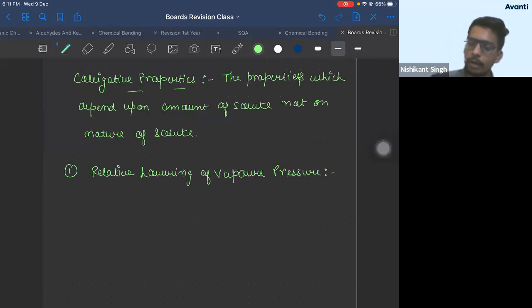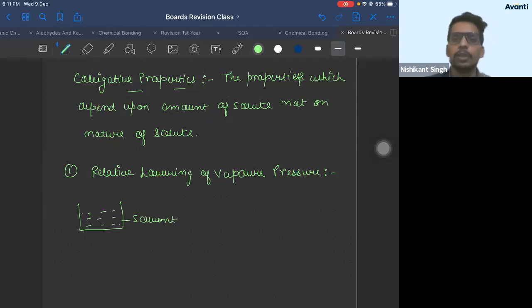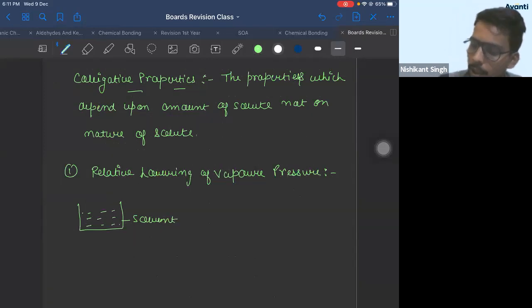So it says there is a solvent in the solution. If you add some solute to it, it is also called Raoult's law for non-volatile solute. So if you add some solute to it, and the solute is non-volatile, what is the meaning of non-volatile solute?